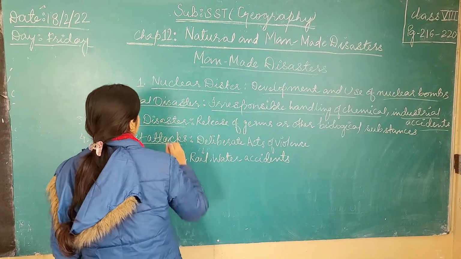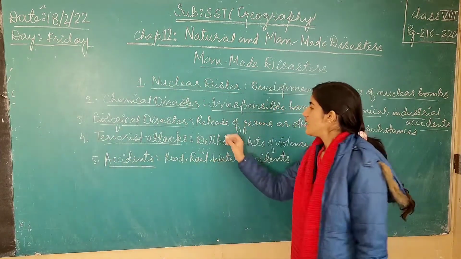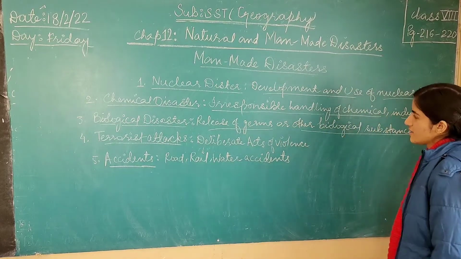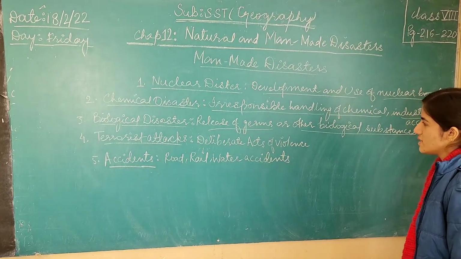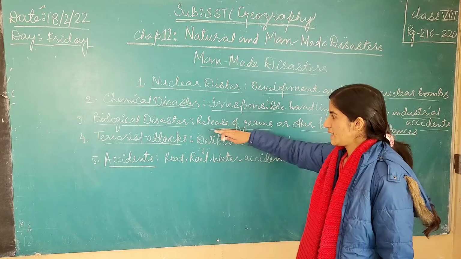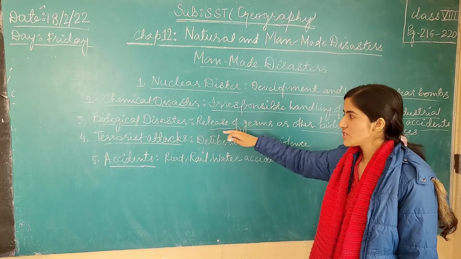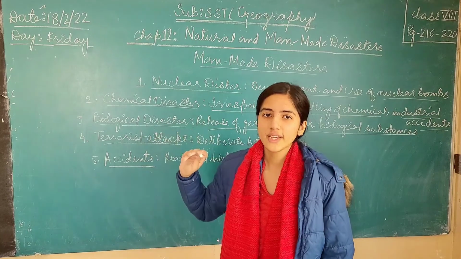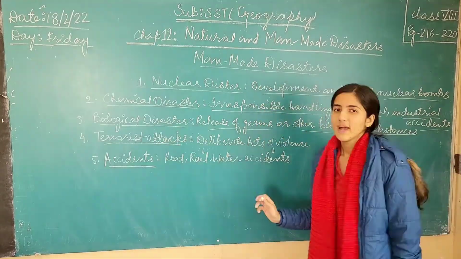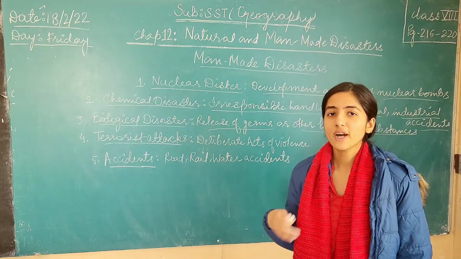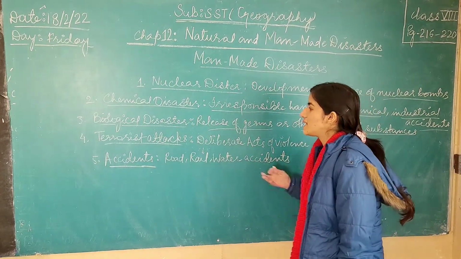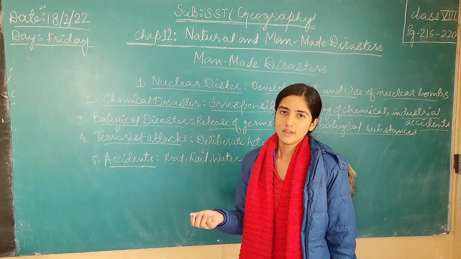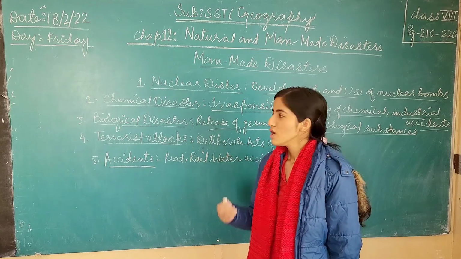Then the third one is the biological disaster. Do you know what a biological disaster is? It is the release of germs or other biological substances. When a certain type of microorganism or germ is released into the environment, for example coronavirus or COVID, which was released from the city of Wuhan in China, it is an example of biological disaster. It reaches different parts of the country and the world and causes untreatable illnesses, diseases for which the cure takes a lot of time to be discovered.